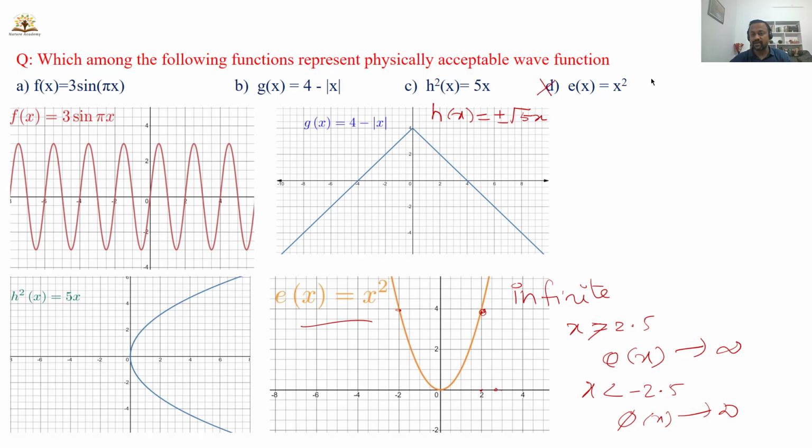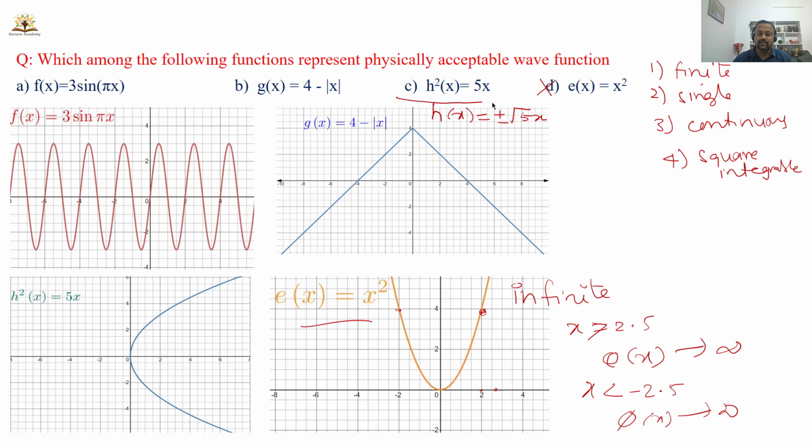So we have four properties. First, the wave function must be finite, and its derivative also. Second, the wave function must be single valued, and the derivative also single valued. Third, it must be continuous. And the fourth one is very important, the square integrable condition. Every function must satisfy these four conditions; only then can that function be known as an acceptable wave function. The fourth option is violating this, since it is not a finite function.